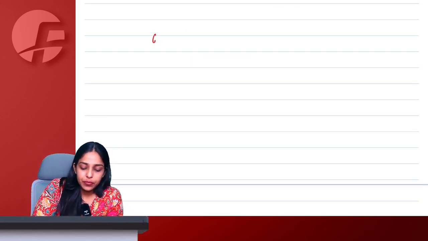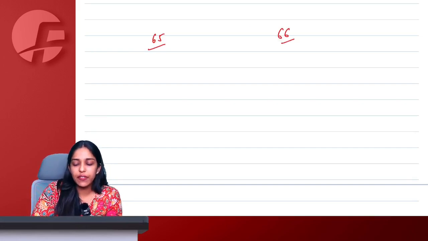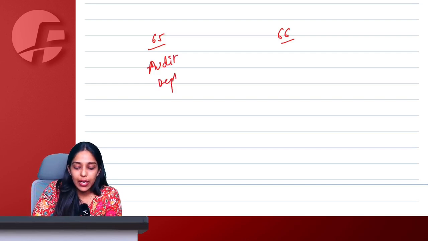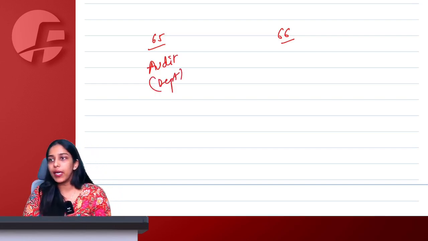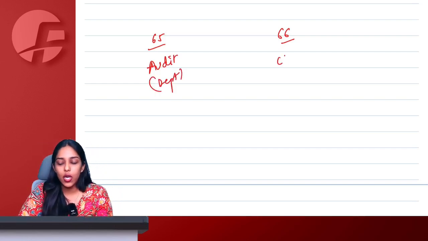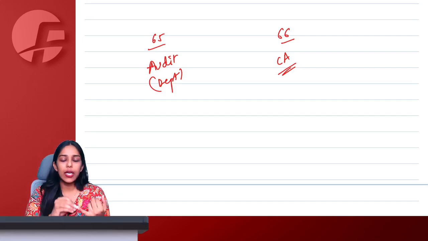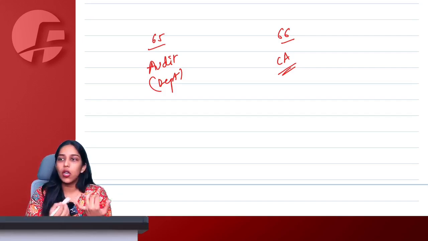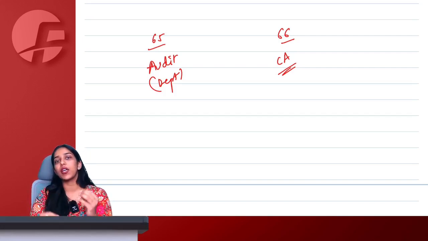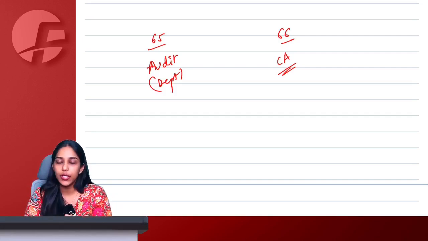Right, ma'am. Then talking about section 65 and section 66, this is audit done by the department, and this is special audit where the department hires a chartered accountant or a cost accountant to carry out the audit. Now, even if your books of accounts are already audited, maybe for income tax purposes, maybe for company law statutory compliance purposes, it doesn't matter at all. We can still, for a particular reason, carry out your GST audits here, right?